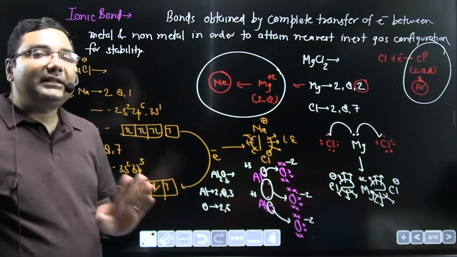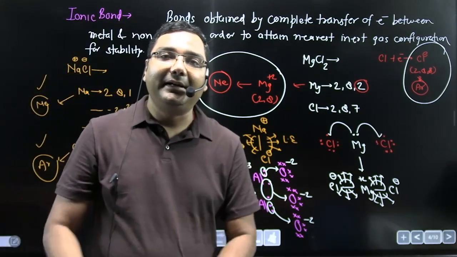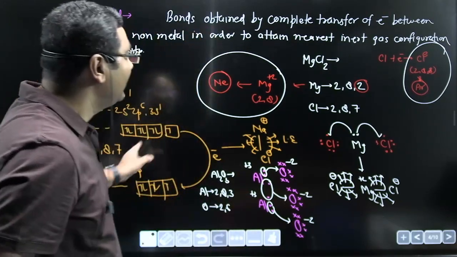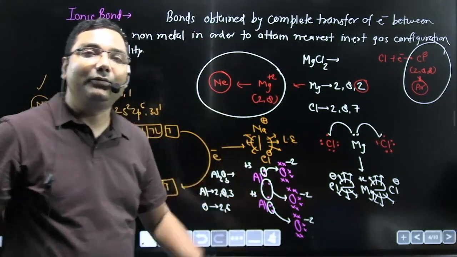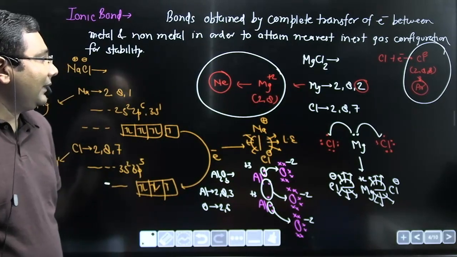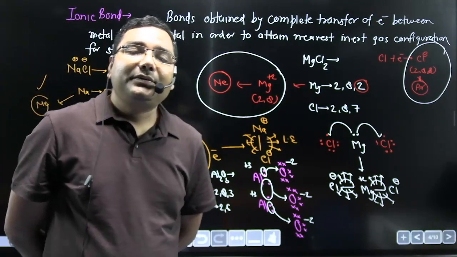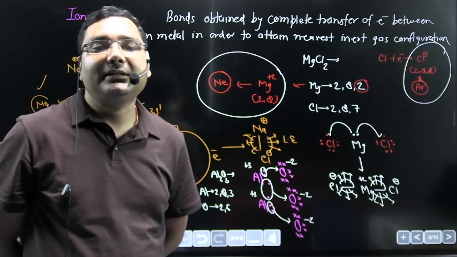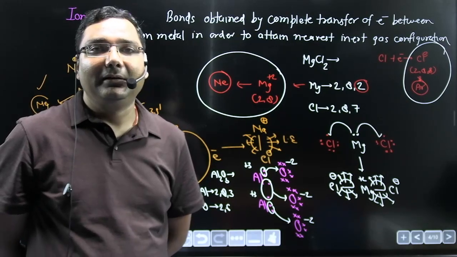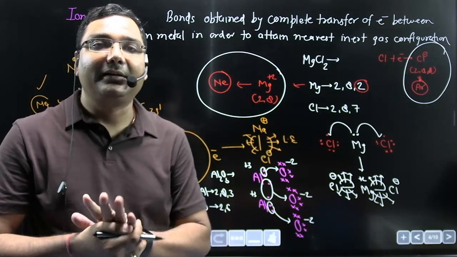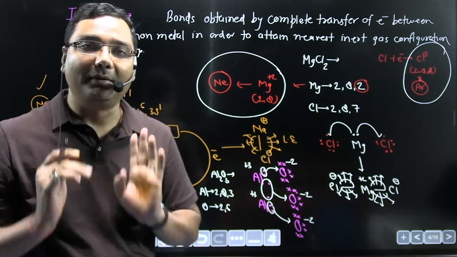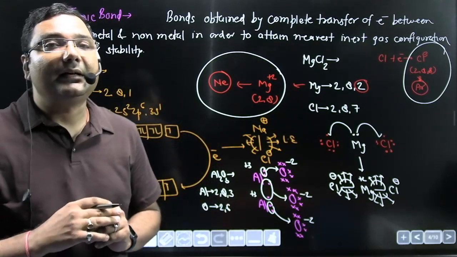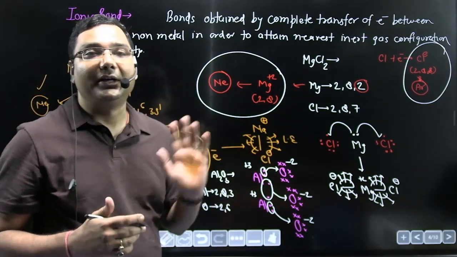So these are the examples by which we can find how the formation of ionic bond occurs in NaCl, MgCl2 and Al2O3. The driving force behind the formation of ionic bond is to get inert gas configuration for stability by complete transfer of electron between metal and non-metal. Now we are going to discuss what is the basic criteria behind the formation of this ionic bond.